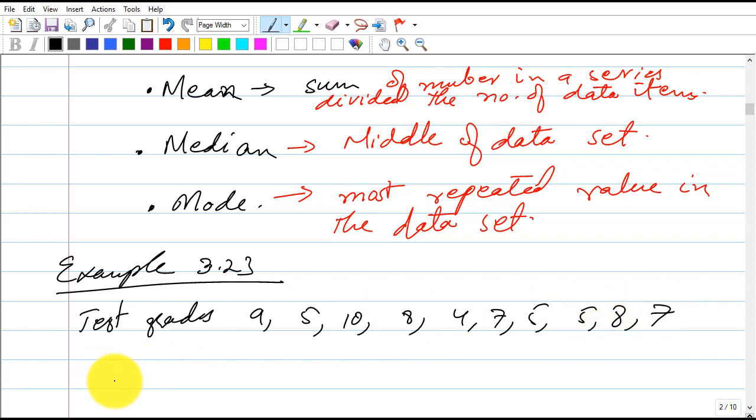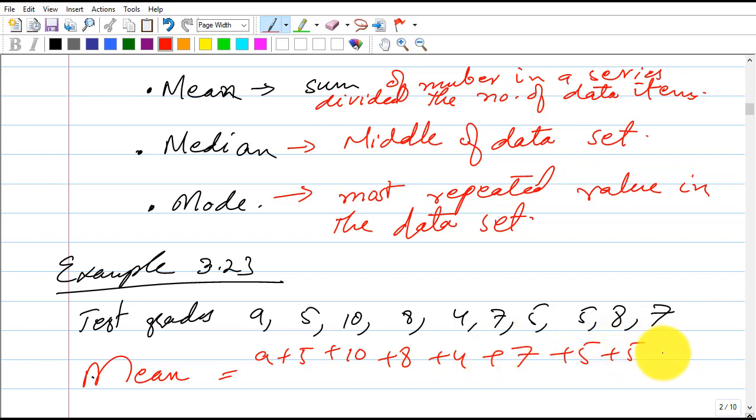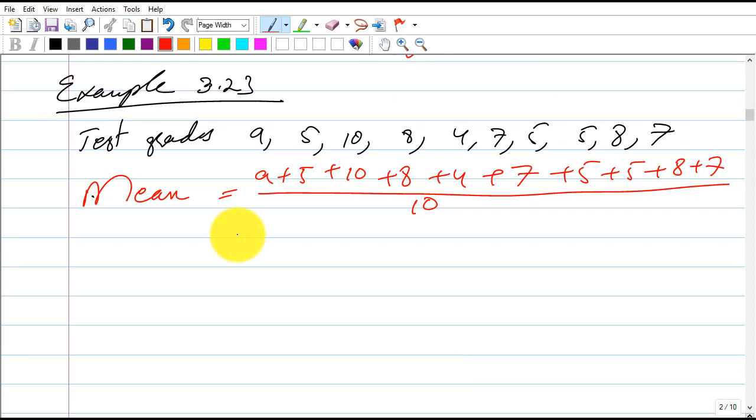The first thing that we need to calculate is the mean. Mean is the sum of these numbers: 9 plus 5 plus 10 plus 8 plus 4 plus 7 plus 5 plus 5 plus 8 plus 7, divided by 10. This comes out to be 6.8.